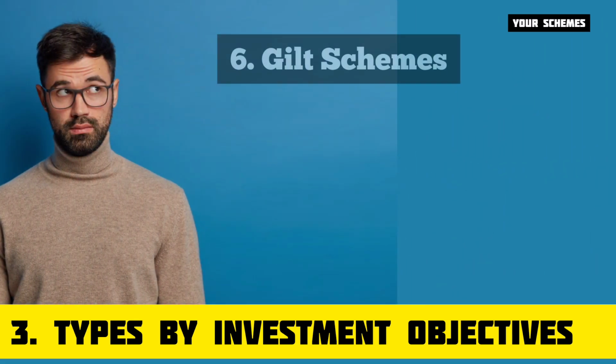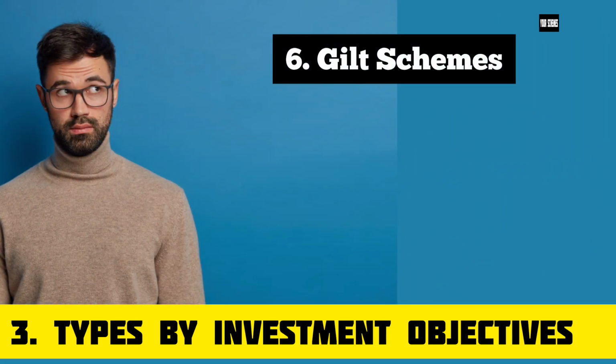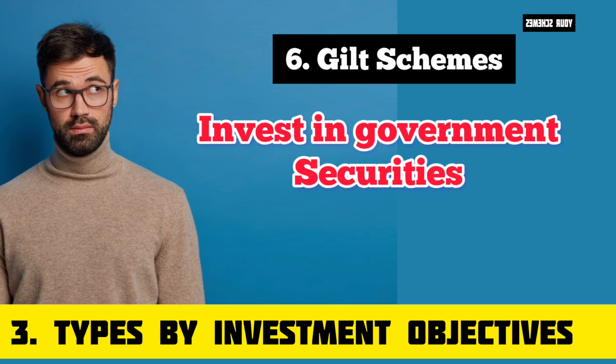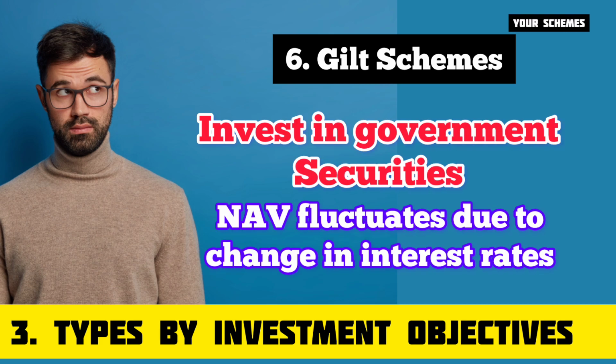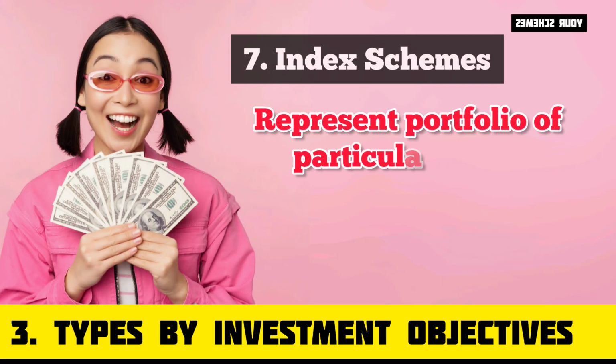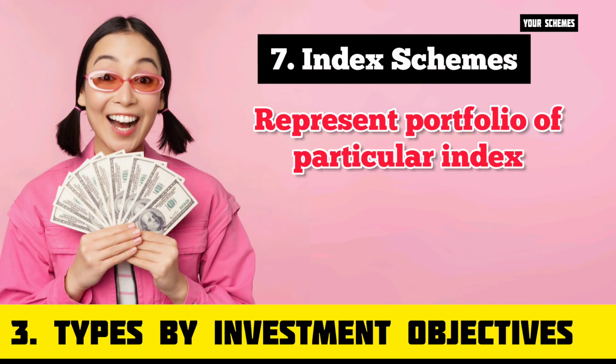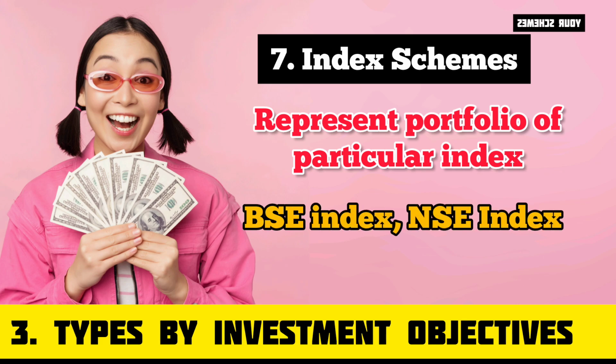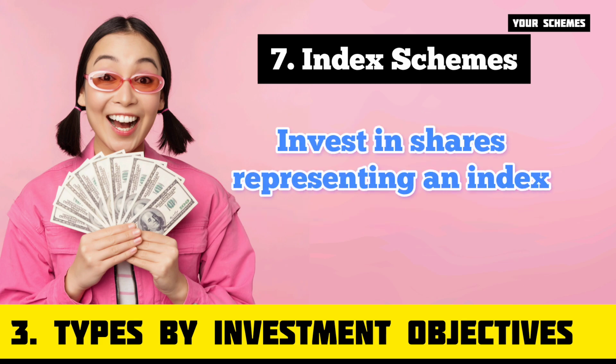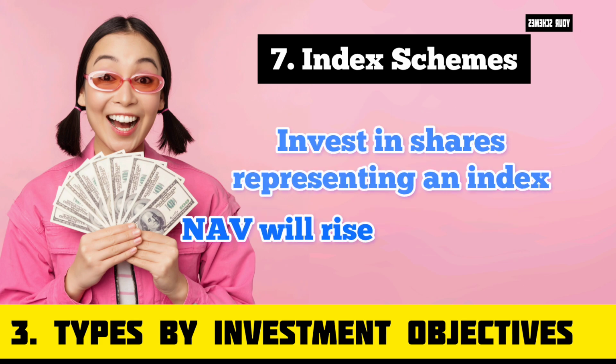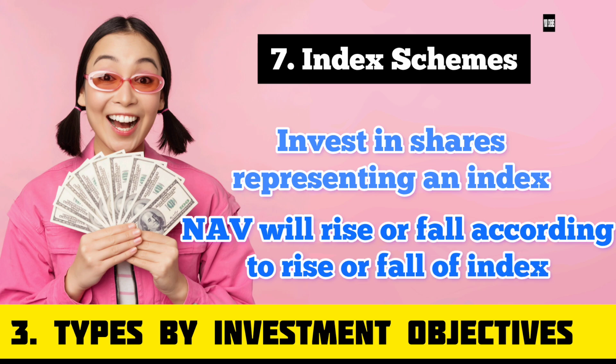Next is gilt schemes. These schemes exclusively invest in government securities. NAVs of these schemes fluctuate due to change in interest rate. Next is index schemes. These schemes represent the portfolio of a particular index such as BSE index, NSE Nifty index, etc. These schemes invest in shares that represent an index. NAV of the schemes will rise or fall according to the rise or fall in the index.